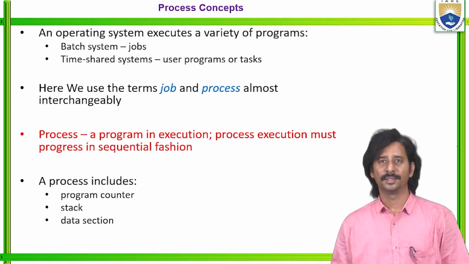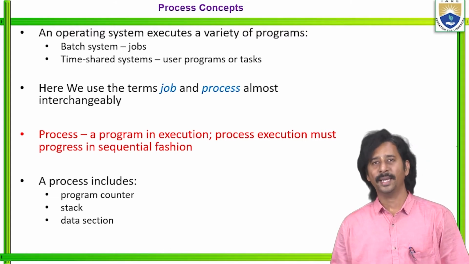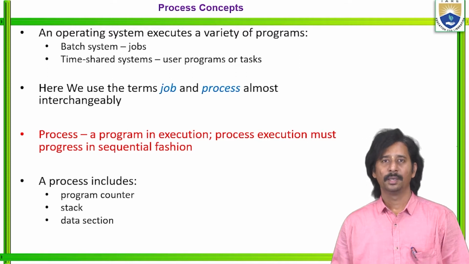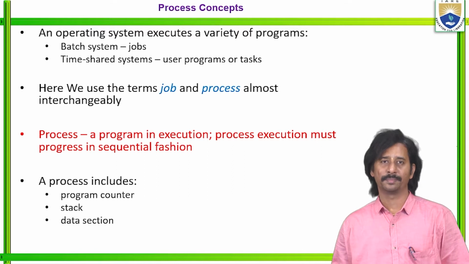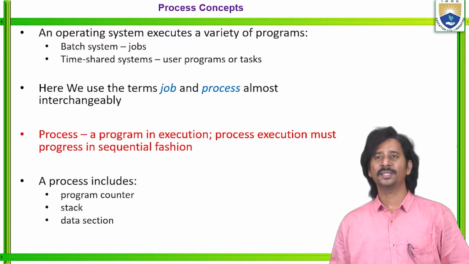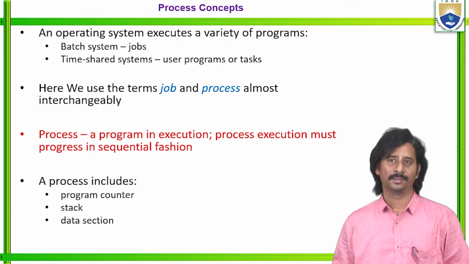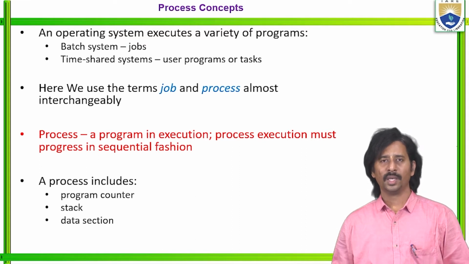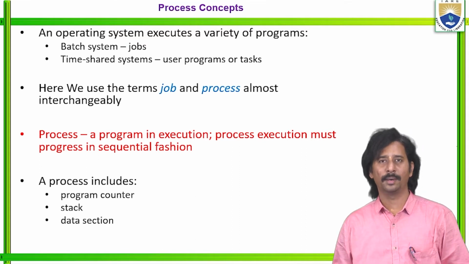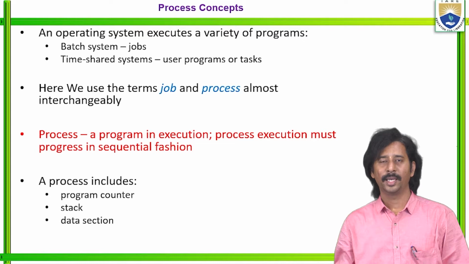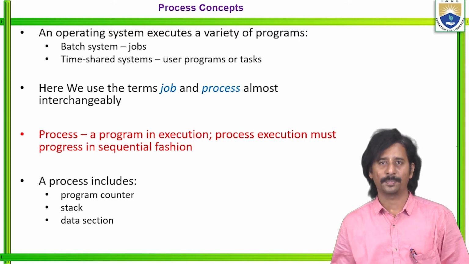Both are the same. Simply said, according to the operating system, a process is any program that is under execution, a program in execution, and the process execution must progress in sequential fashion. If you take any process, for example, when you click on Microsoft Word, the operating system assumes it is one particular process.